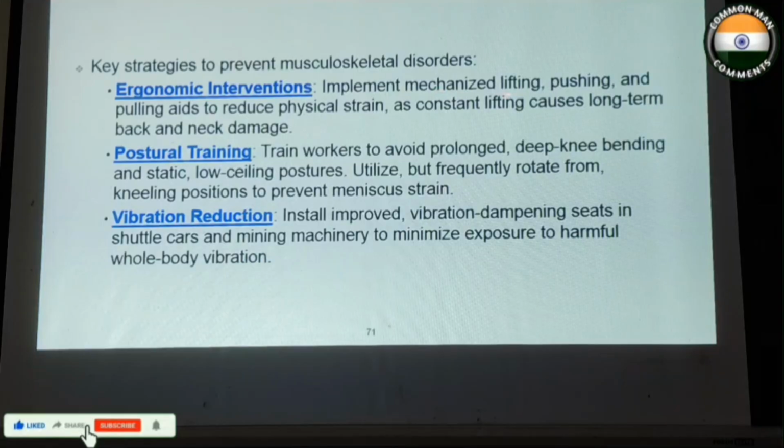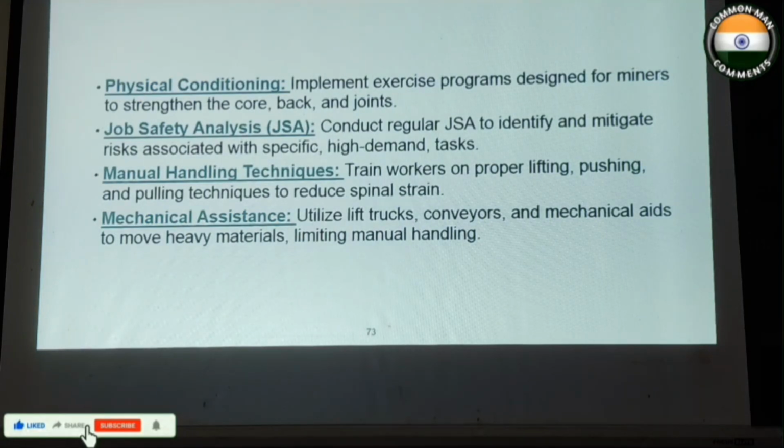Ergonomically, we implement mechanized lifting, pushing, and pulling aids to reduce physical strain, as constant lifting causes long-term back and neck damage. Postural training: train workers to avoid prolonged deep knee bending, and static low ceiling postures. Utilize but frequently rotate from kneeling positions to prevent meniscus strains. Vibration reduction: install improved vibration dampened seats in shuttle cars and mining machinery to minimize exposure to harmful whole body vibration. Physical conditioning: implement exercise programs designed for miners to strengthen the core, back, and joints.